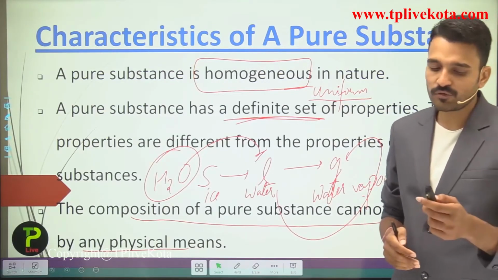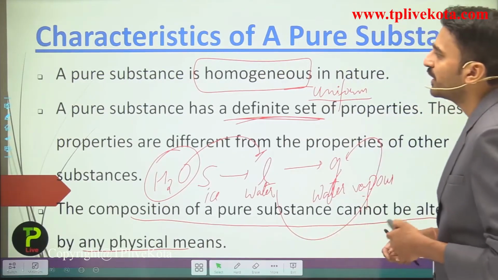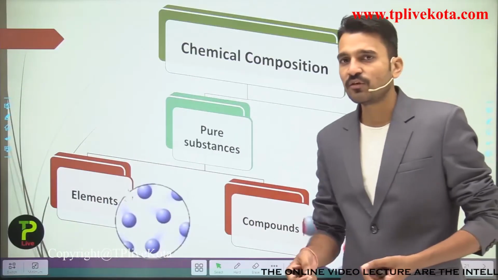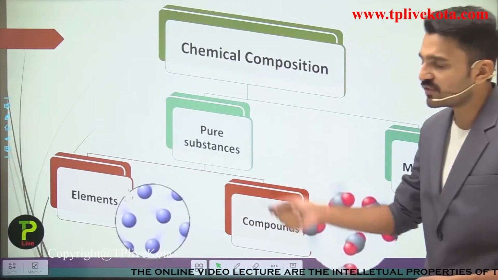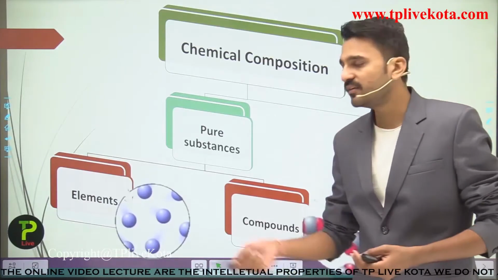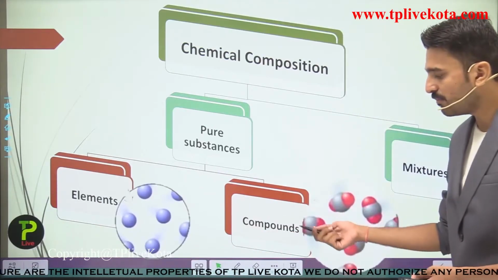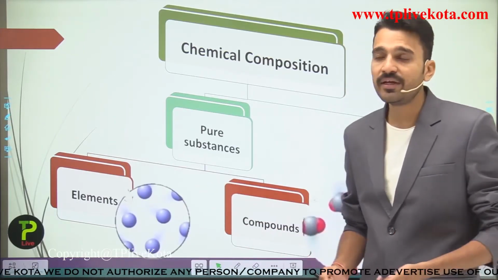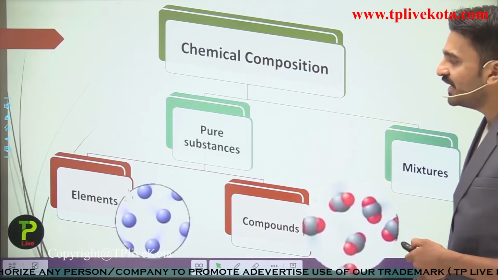So now, students, it's time for us to move to the next topic, that is, the categorization of the pure substances. So here the pure substances are categorized into elements and compounds. We are going to see what these elements are. So moving to the next slide.